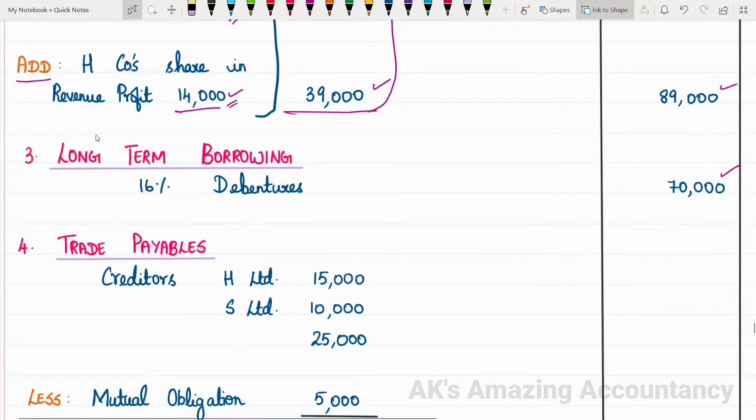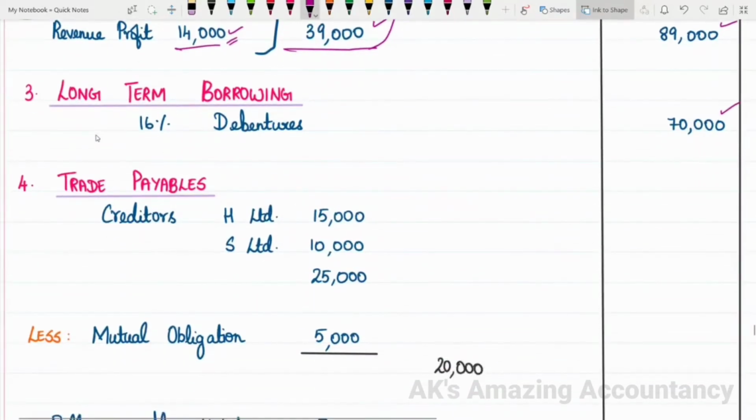Then next one is trade payables. Under trade payables, we'll be having creditors. You are already given creditors in the balance sheet. Creditors of H Limited is given as 15,000. Creditors of S Limited is given as 25,000. So when you add both these amounts together, you will get 40,000. From this, you are supposed to deduct the mutual obligation.